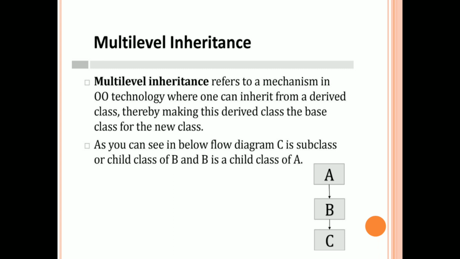So B is a base class to the class C, and A is the base class to the class B, and B acts as a derived class to A and base class to C. So B acts as both derived class and base class, child class and parent class. This kind of mechanism of inheritance is called multi-level inheritance.